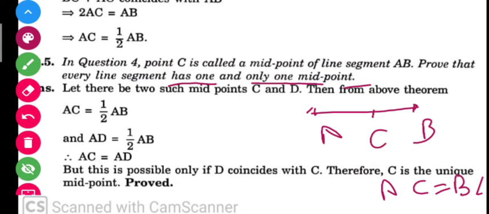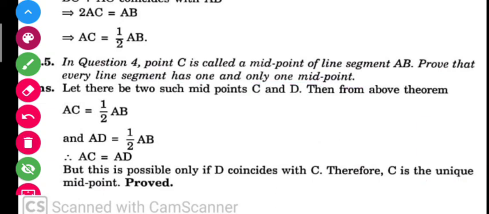Here is point A, this is your B, and this is your C. I have taken another point D that is the midpoint of AB. So if C is the midpoint of AB, then AC is equal to 1 by 2 AB, right? And if D is the midpoint of AB, then AD is equal to 1 by 2 AB.